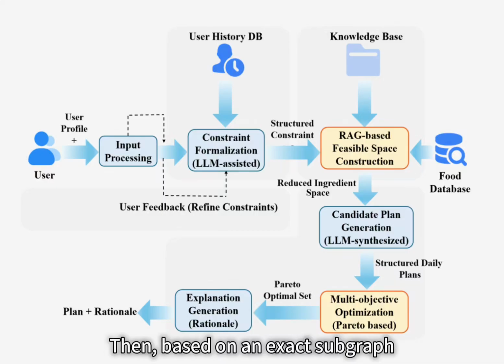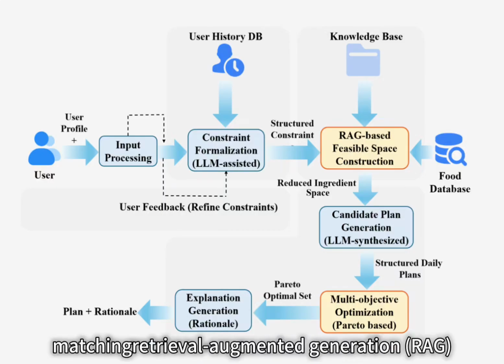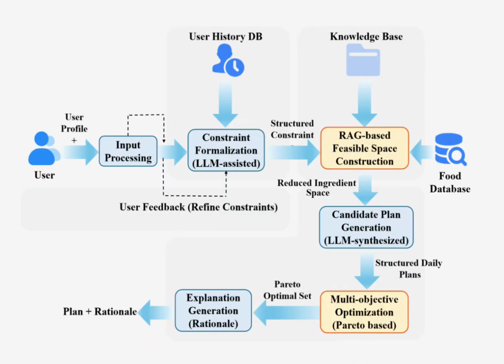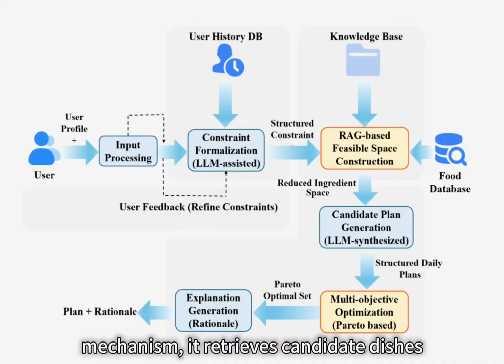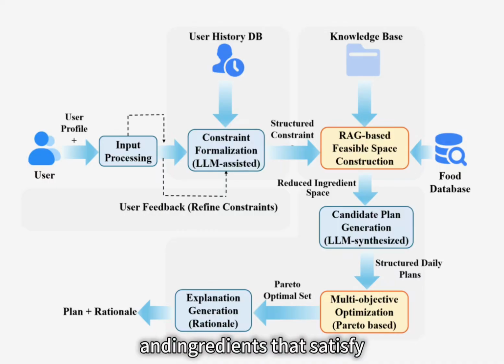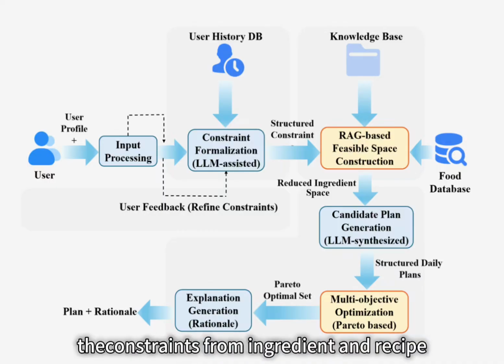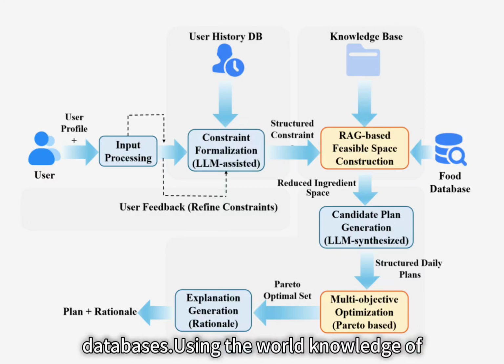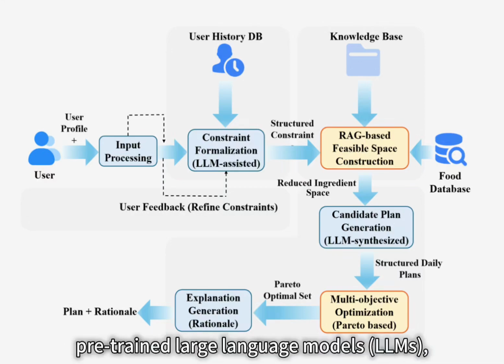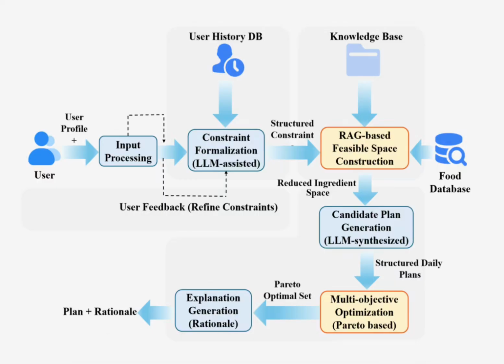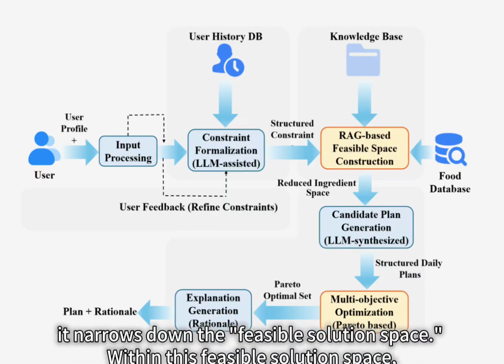Then, based on an exact subgraph matching retrieval-augmented generation (RAG) mechanism, it retrieves candidate dishes and ingredients that satisfy the constraints from ingredient and recipe databases using the world knowledge of pre-trained large language models (LLMs). It narrows down the feasible solution space.